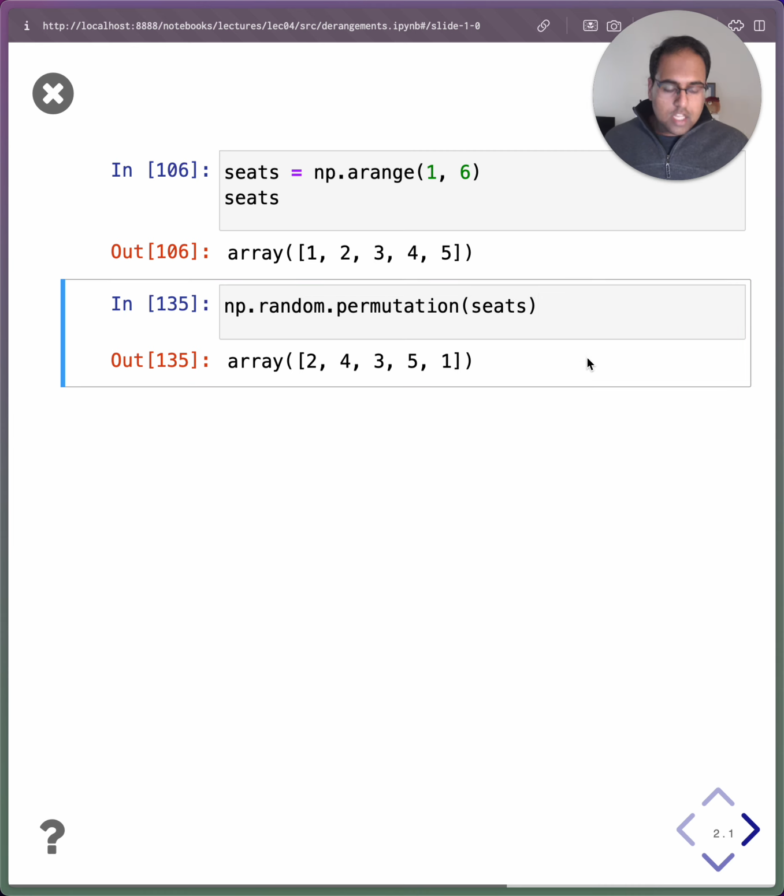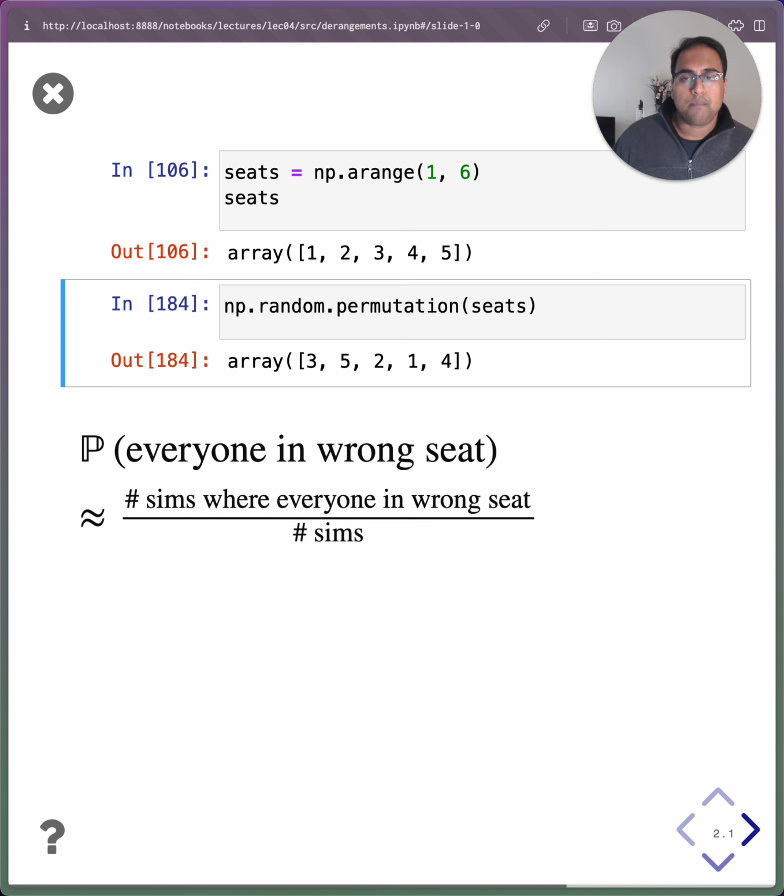And so the nice thing with numpy expressions is that I can run them as many times as I want, perhaps in a for loop or something like that, and each run gives me another simulation of this process of people boarding the plane and sitting in some random seat. In some of those simulations, like the one on the screen right now, some people do sit in the correct seat, like person 2, and in other simulations, everyone sits in the wrong seat.